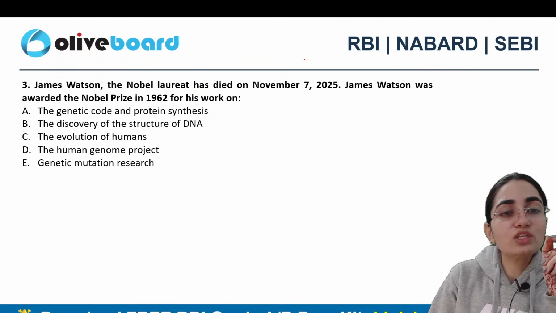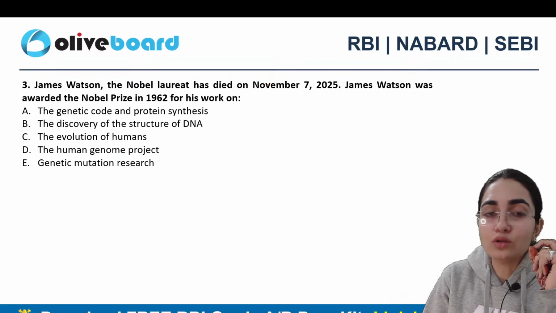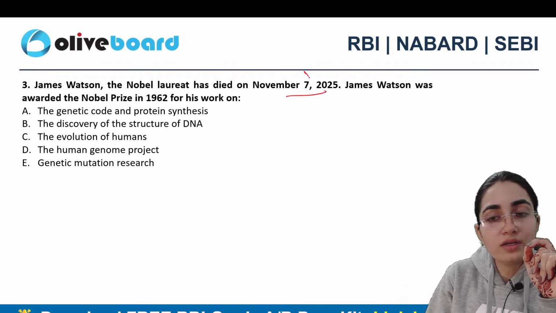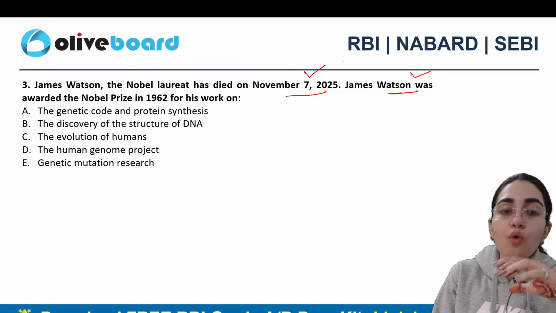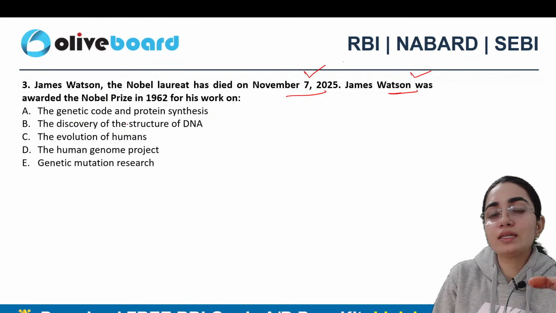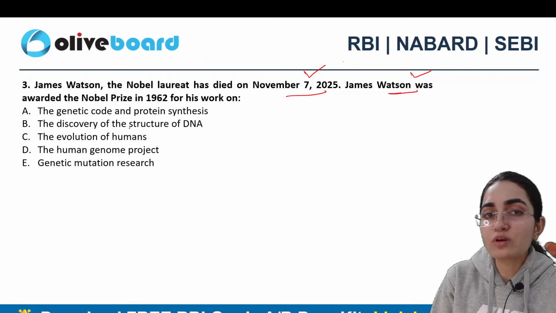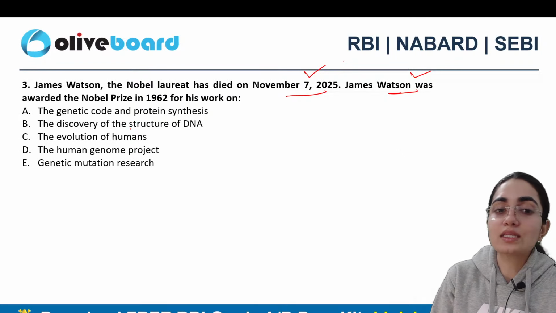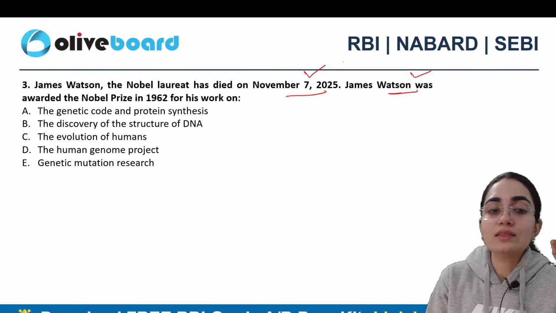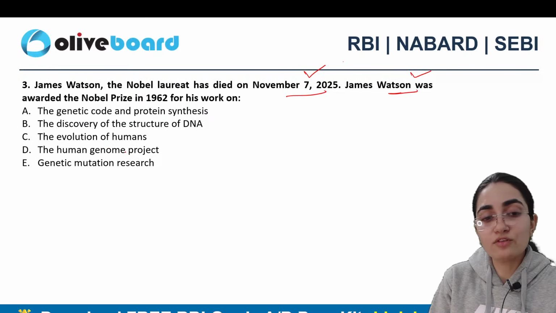Next question says James Watson, the Nobel laureate, died on 7th of November 2025. James Watson was awarded the Nobel Prize in 1962 for his work on what purpose? Is it genetic code and protein synthesis? Is it the discovery of the structure of DNA? Is it the evolution of humans, the Human Genome Project, or genetic mutation research?